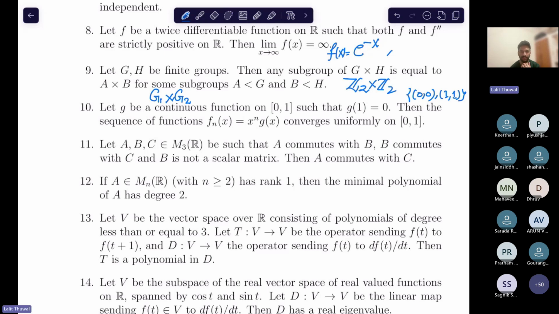Okay, but what happens if there is no prime which divides the order of both? The GCD of the orders is 1. Then what happens? Then the result is true. Why? Why is the result true?